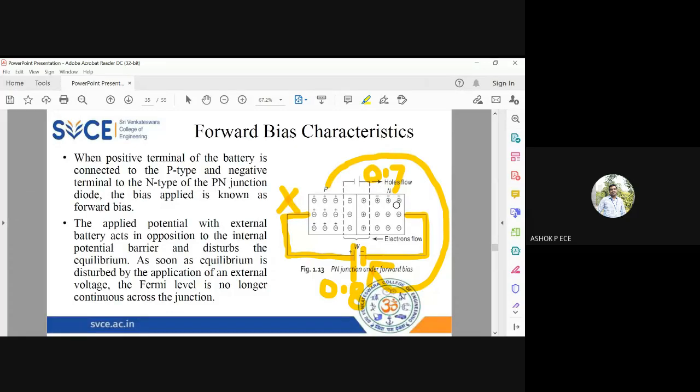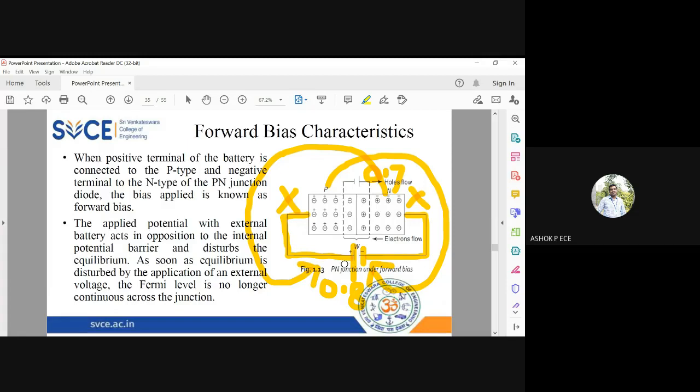Similarly, it happens for electrons also. Electrons are negative and the N side is connected to the negative of the battery, so they experience a repulsive force. So electrons cannot come out this way. They need to come out and go to the positive end of the battery. For that, they need additional energy to cross the potential barrier. In the same way, unless the battery voltage is more than 0.7, no mobility of electrons or holes happens. Only when it is slightly more than 0.7, the additional voltage is picked up by the electrons and holes. They will cross the barrier potential and try to reach the other end of the battery.